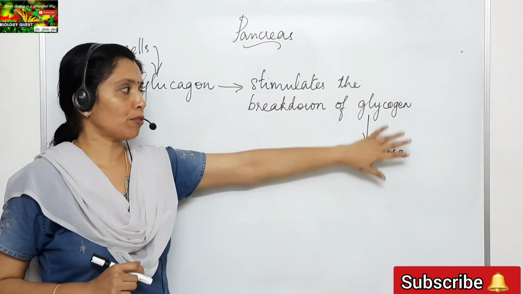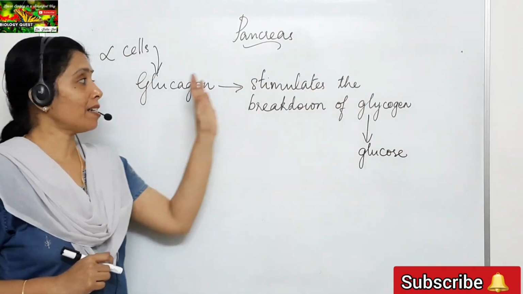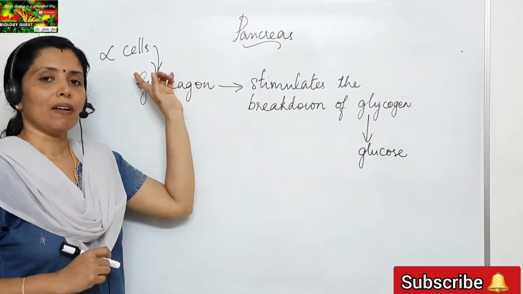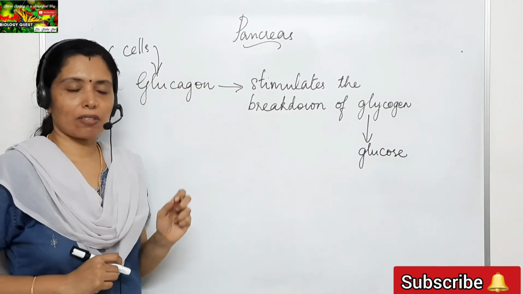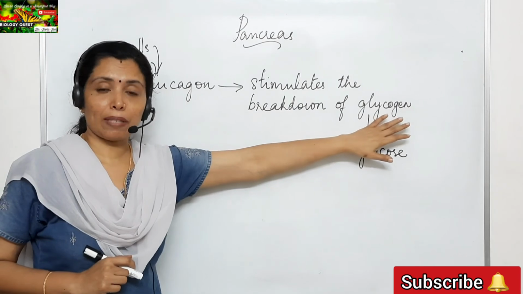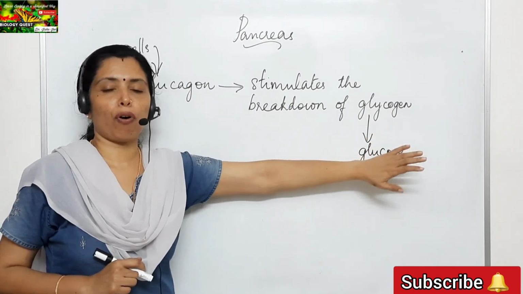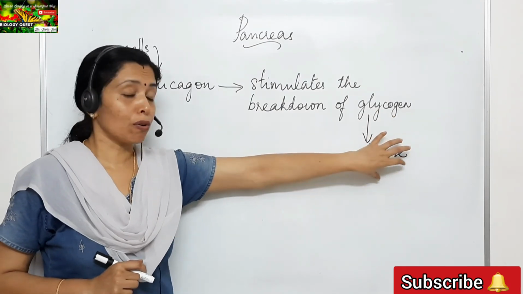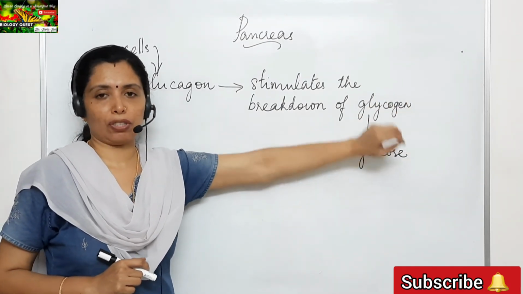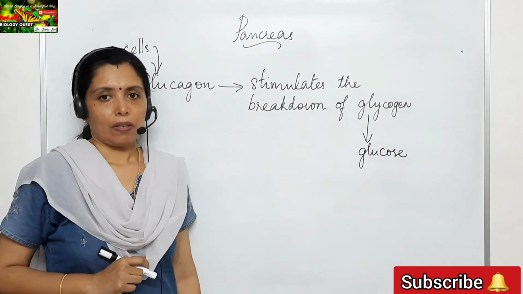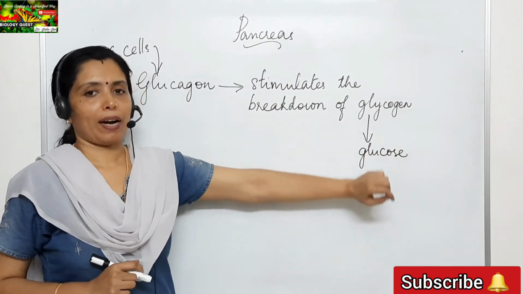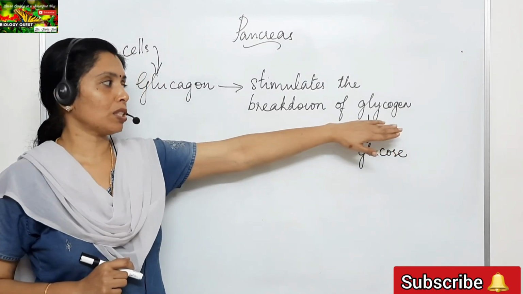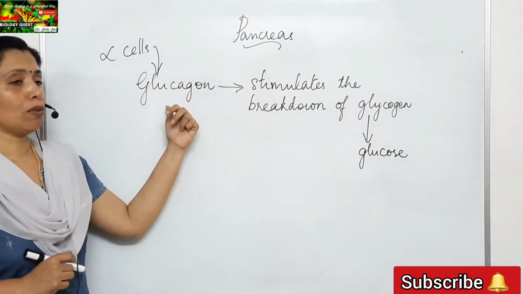Don't get confused between glycogen and glucagon. Glucagon is a hormone that is secreted by the alpha cells of the islets of Langerhans, and glycogen is the storage form of glucose in animals. Glucose is stored as glycogen in the liver. It is a storage form of carbohydrate in animals. So please don't get confused with the two terms glycogen and glucagon.